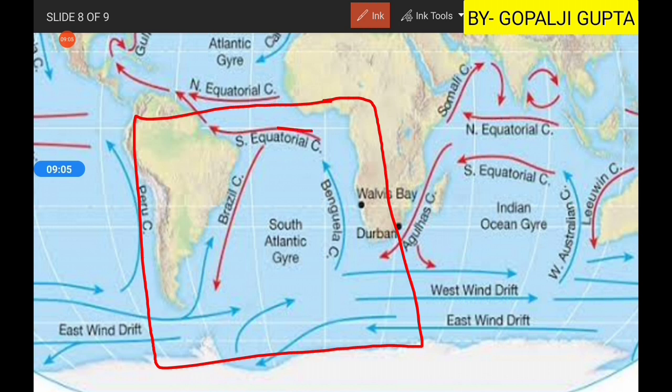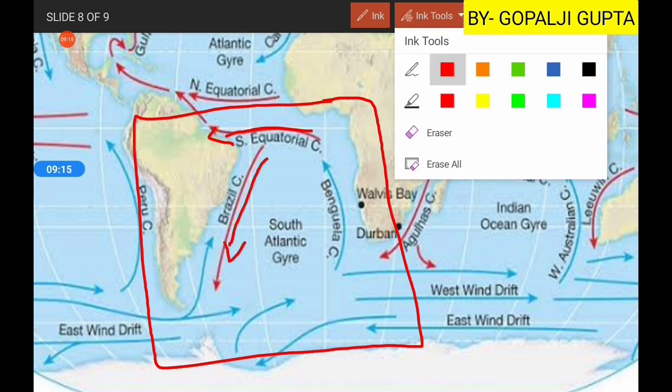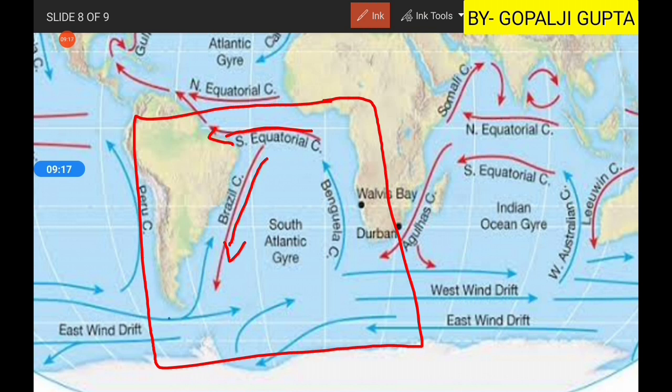Here you have the Equatorial Current under the influence of trade winds; it is a warm current. Then it comes here and becomes the Brazil Current. These two are warm currents. Then there is another current coming something like this. This is known as your Falkland Current, as it is coming from an island named Falkland. So this is a cold current, the Falkland Current.